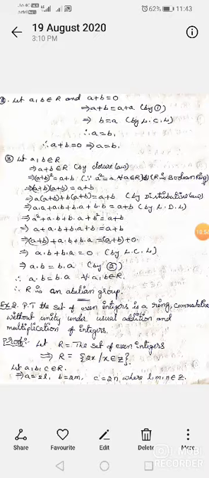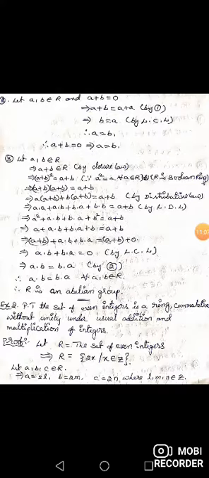By adding 0, nothing happens to a plus b. So by the left cancellation law, we cancel the values a plus b on both sides. You will remain with a dot b plus b dot a is equal to 0.